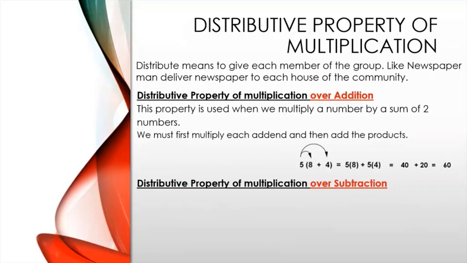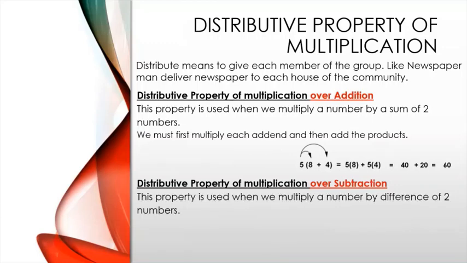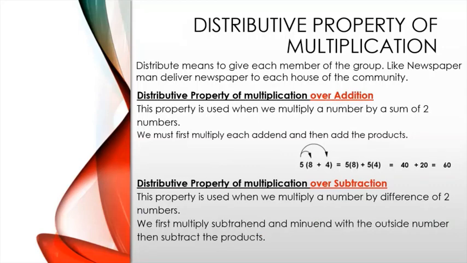Distributive property of multiplication over subtraction. This property is used when we multiply a number by a difference of two whole numbers. We first multiply the minuend and subtrahend with the outside number, then subtract the products. For example, 5 into 6 minus 3, which is equal to 5 into 6 minus 5 into 3. 5 into 6 is equal to 30, 5 into 3 is equal to 15. So 30 minus 15 is equal to 15.